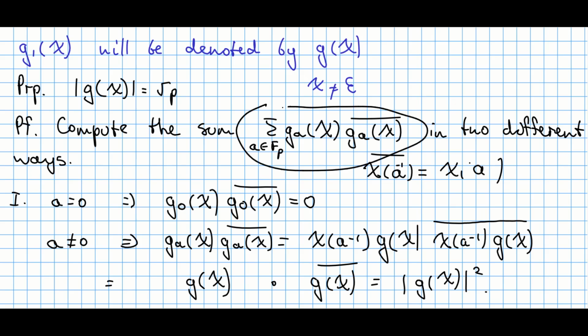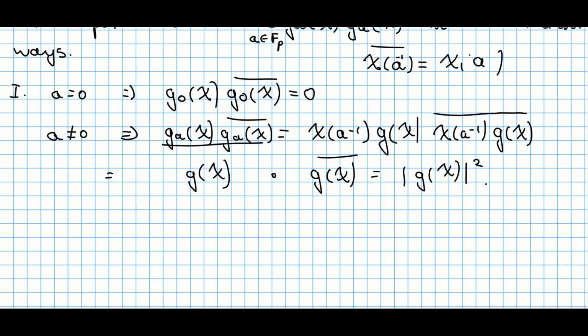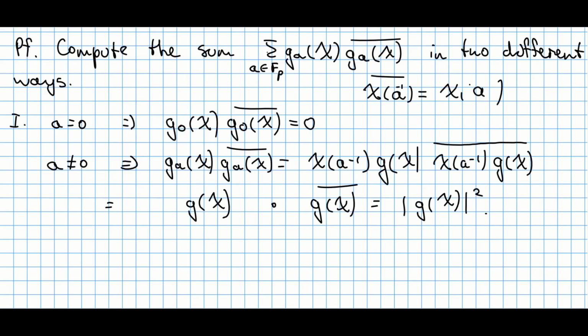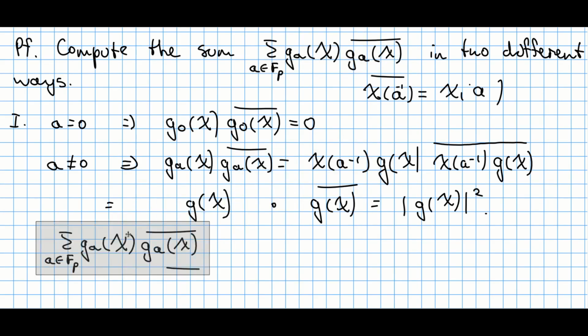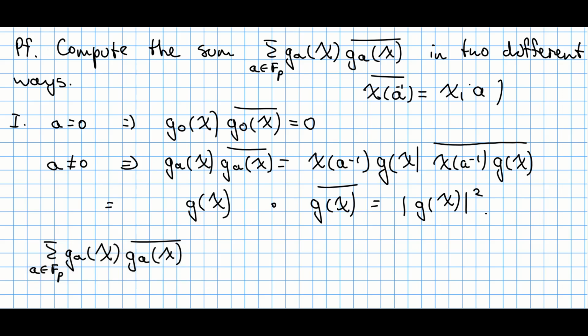And the first way corresponds to the left-hand side of the equation. Well, almost, because we have this second power, but anyways. And now, if this one term is equal to this absolute value of Gauss sum squared, then if we go back to this sum, so I just Ctrl-C and Ctrl-V this one, then you will notice that the first term is 0, and the rest p minus 1 terms are going to be just this absolute value.